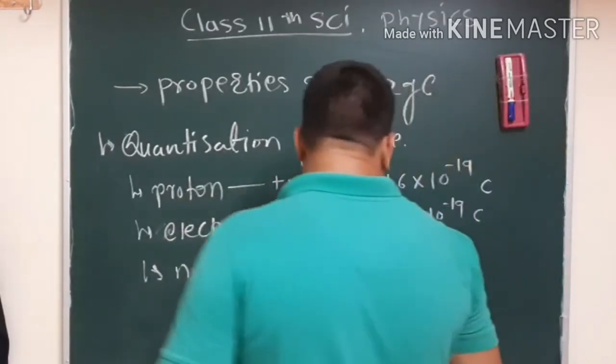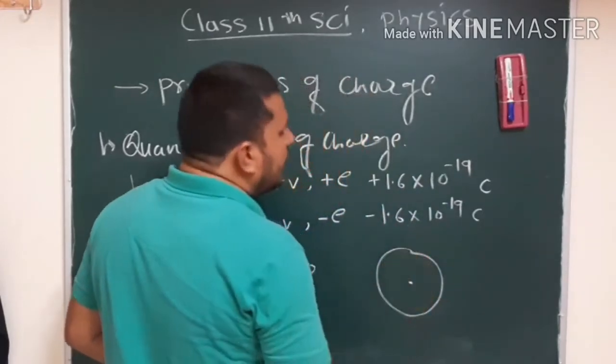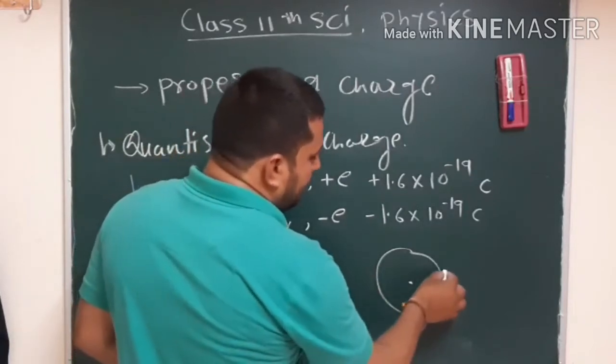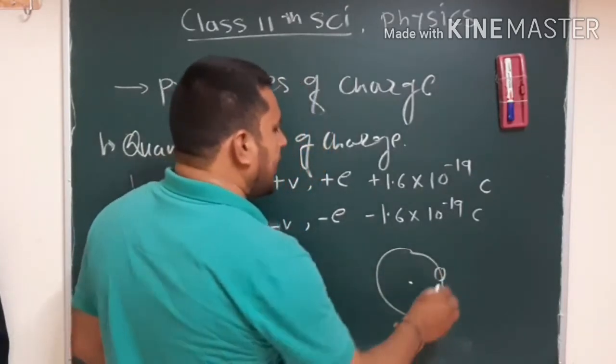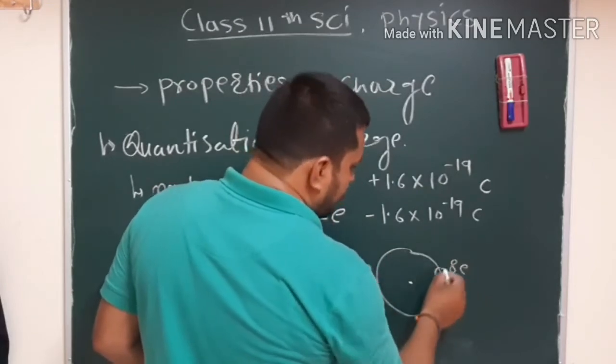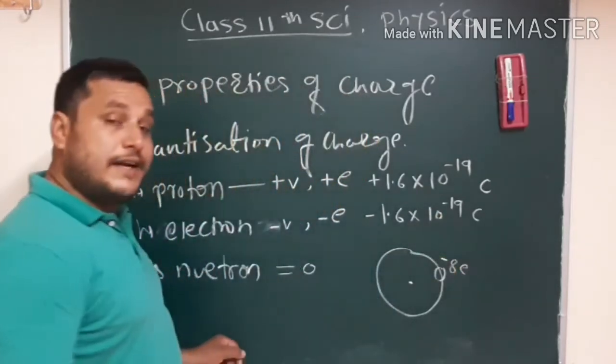Suppose here we assume this is an atom of oxygen, and we know very well the number of electrons in the atom is 8. We are dealing with electrons, so that's why it is negative 8e.